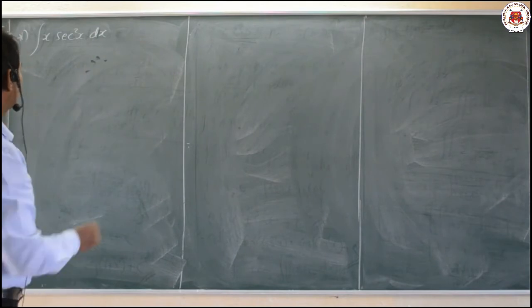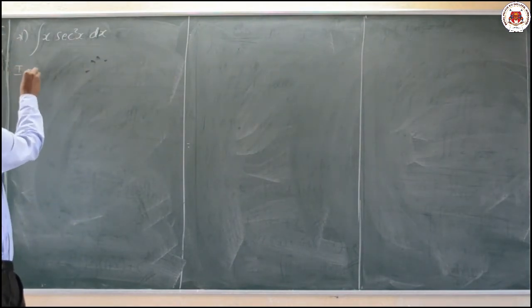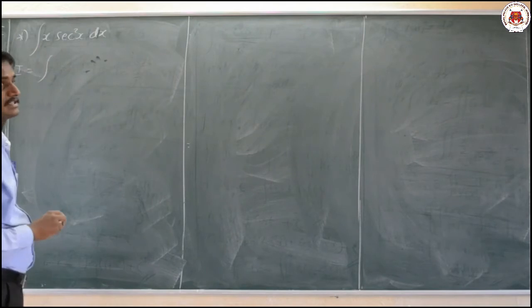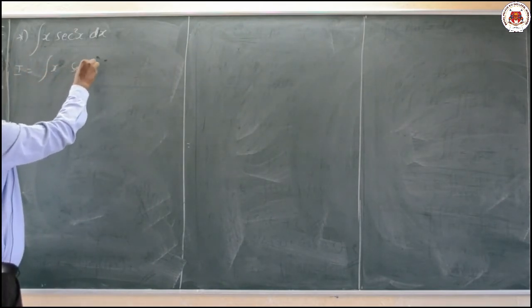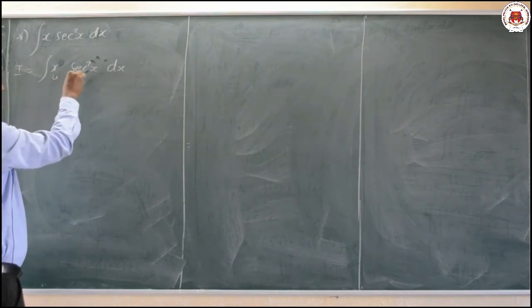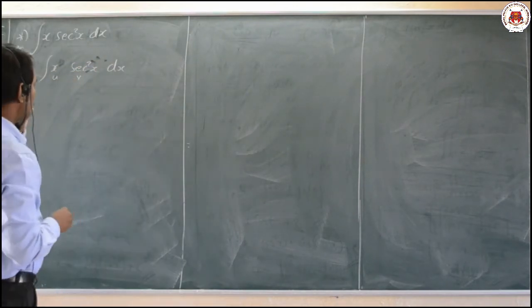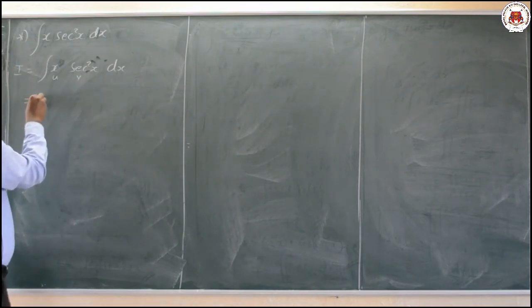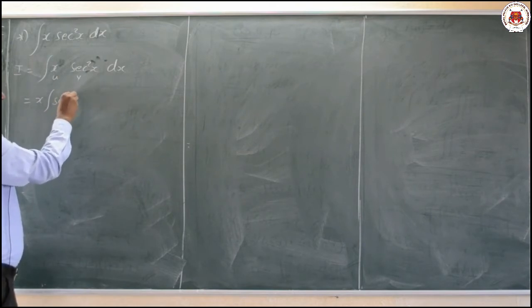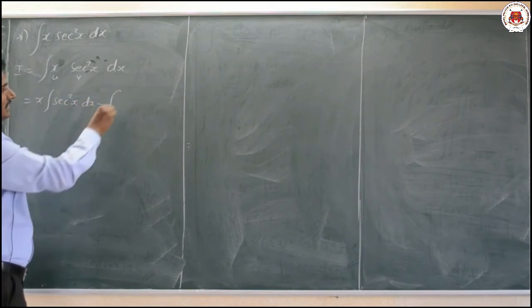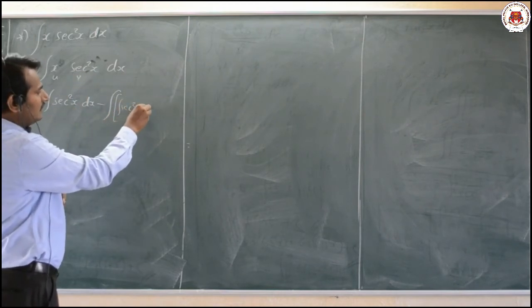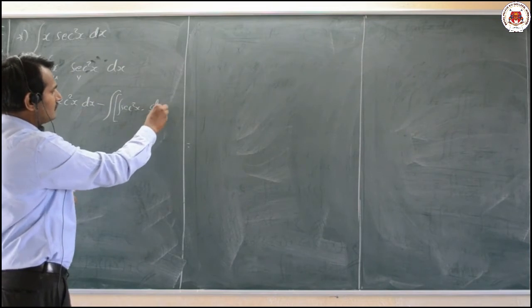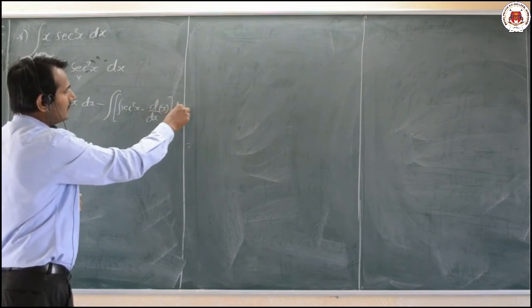The next problem: let us take I equal to integration of x into secant square x. As per the ILATE form, here x as it is into secant square x into dx. This part is u and this part is v. So that means I is u as it is, that is x as it is, integration of secant square x into dx, minus integration of, again same as it is, secant square x into d by dx of x, into dx.